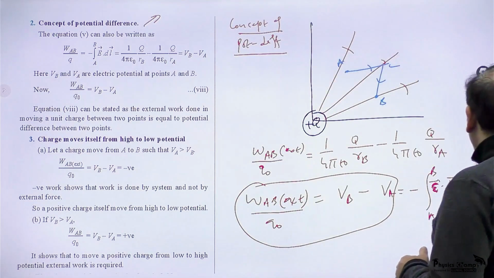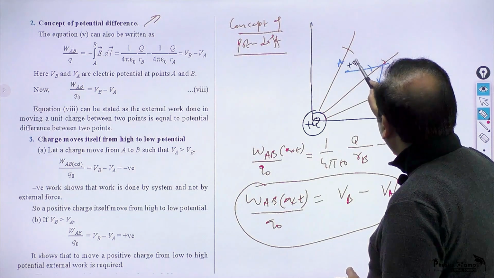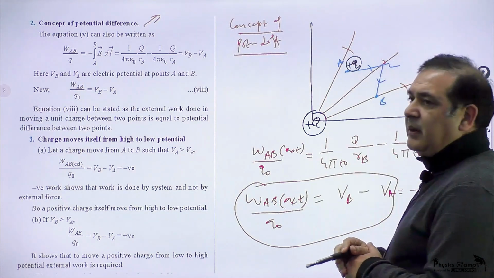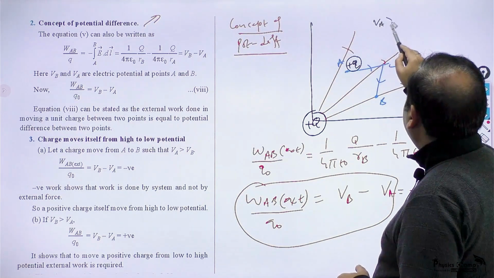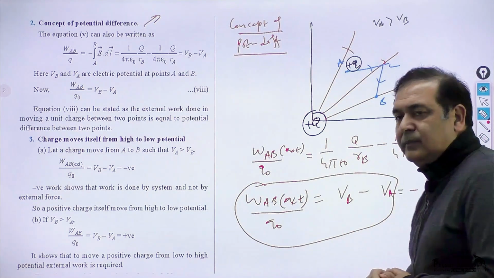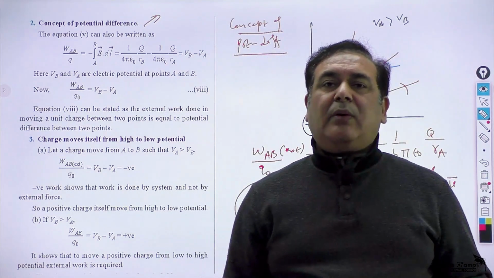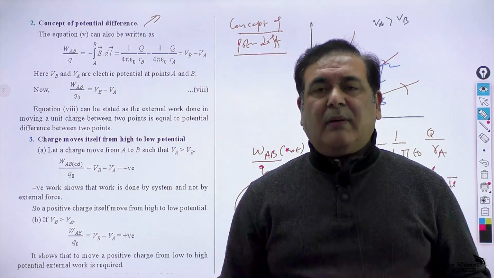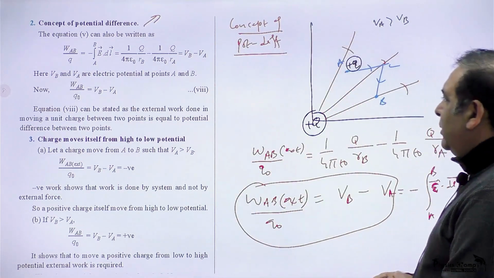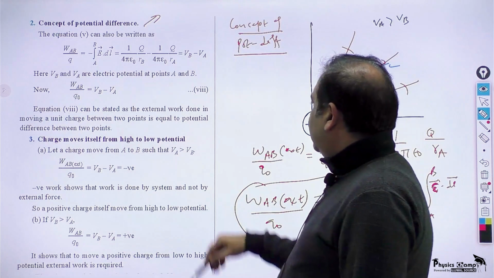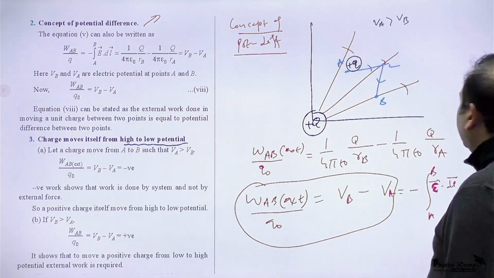If I assume that I am keeping a positive charge plus Q here, and VA is greater than VB, will the charge move itself from A to B, or will external work be required to move it from A to B? So my point is, does a charge move itself from high to low potential? Let's understand.